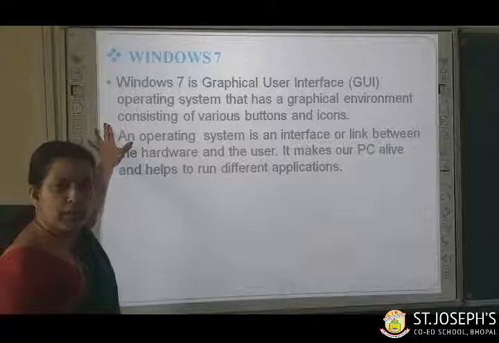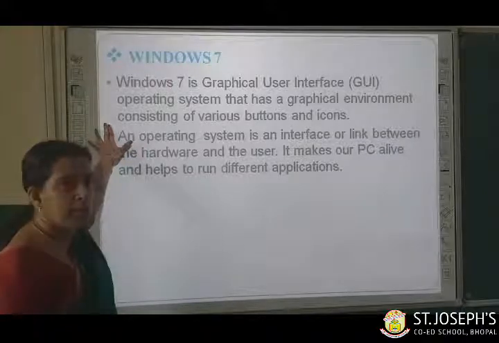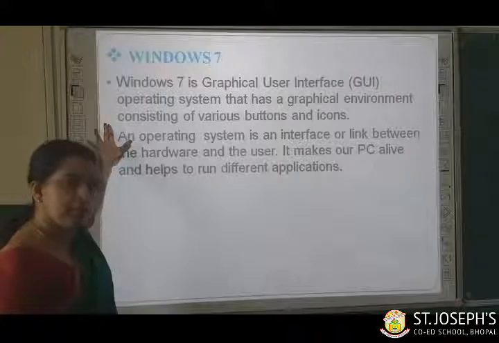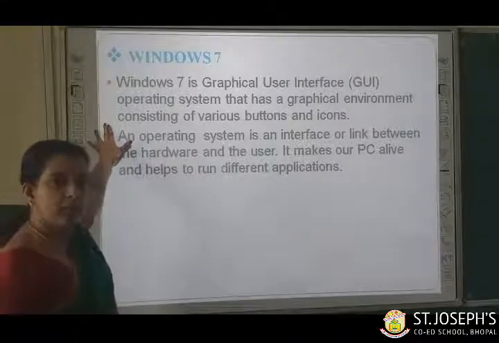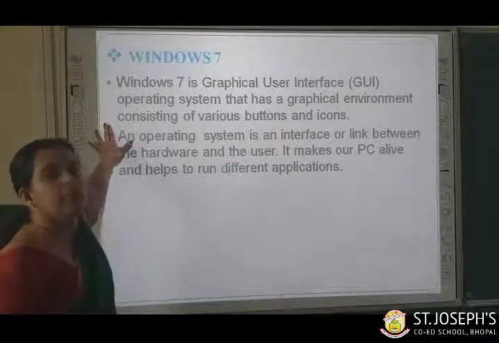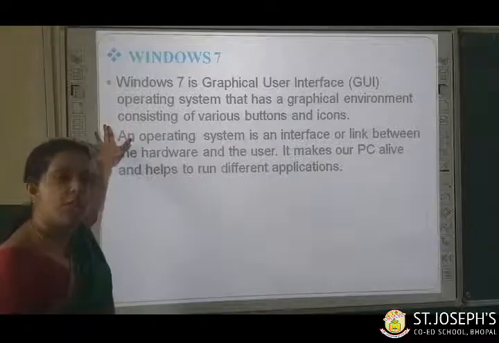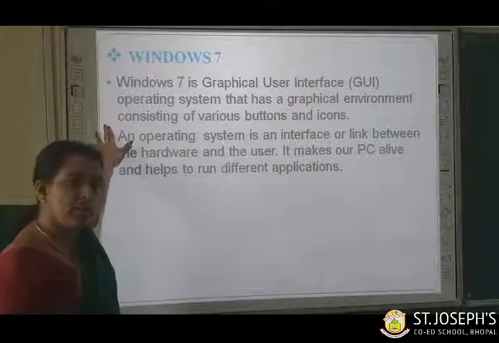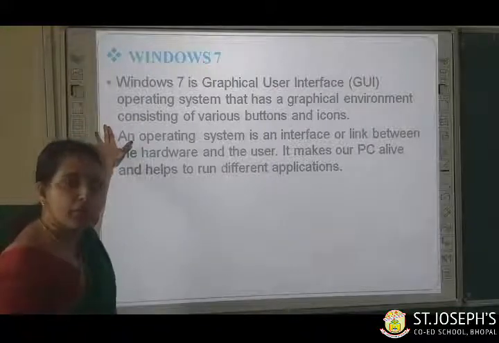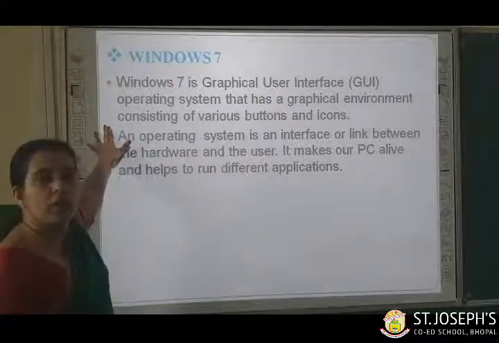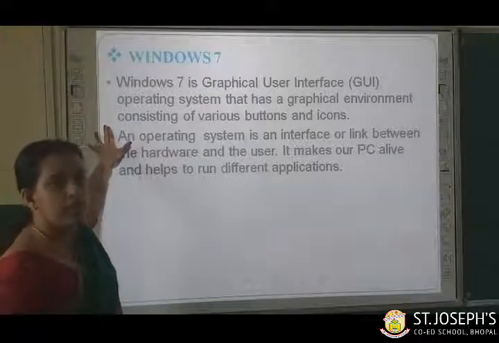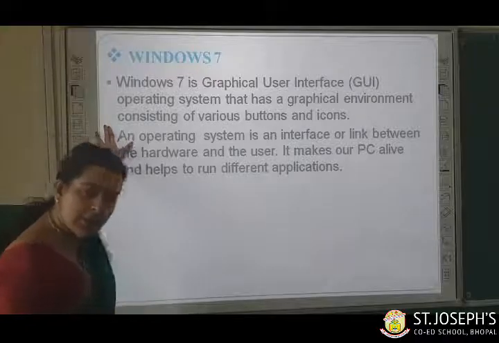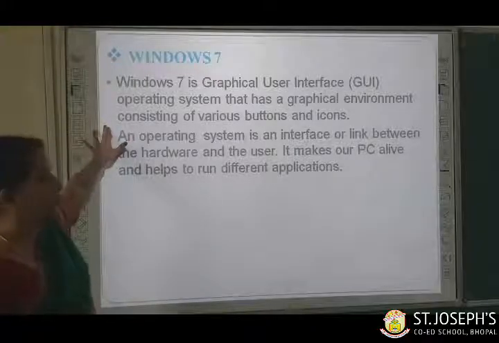As all of you know children, a computer has two major parts. Which are they? Hardware and software. What do you mean by hardware? Hardware means all the touchable parts of a computer like monitor, keyboard, CPU, printer. Software means non-touchable parts of a computer. Is it clear children, all of you? The first one is hardware and the second one is software.